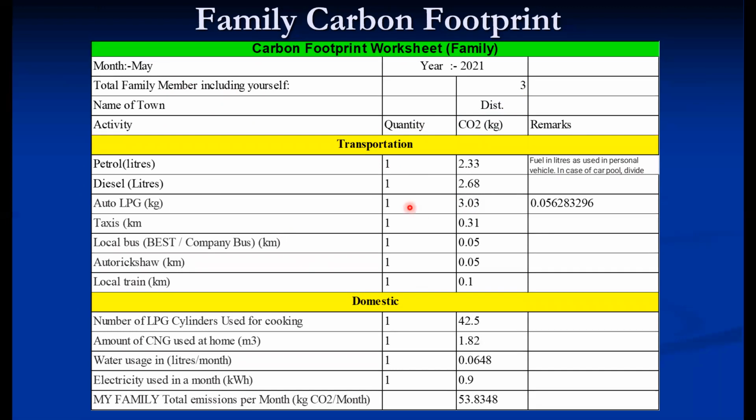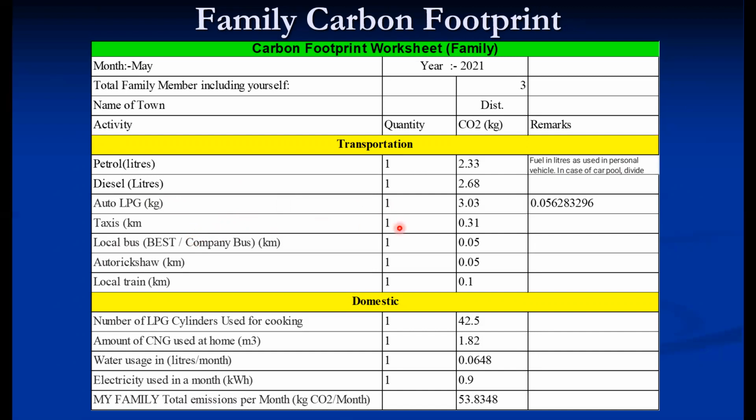You can put your quantities in liters, suppose for petrol, for a particular month. So these are the figures you're supposed to fill in here for a particular month. How much consumption is there? If you are using a car, if it is petrol, then use the consumption depending upon your distance traveled and other things. If it is a diesel car, use that. If you have a two-wheeler or petrol car, use the total liters it requires for a month. And if your car is LPG, then put that.